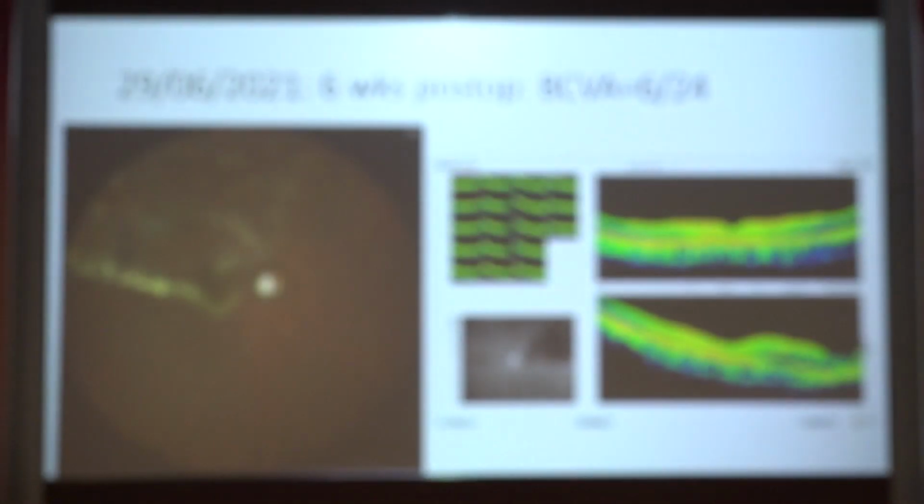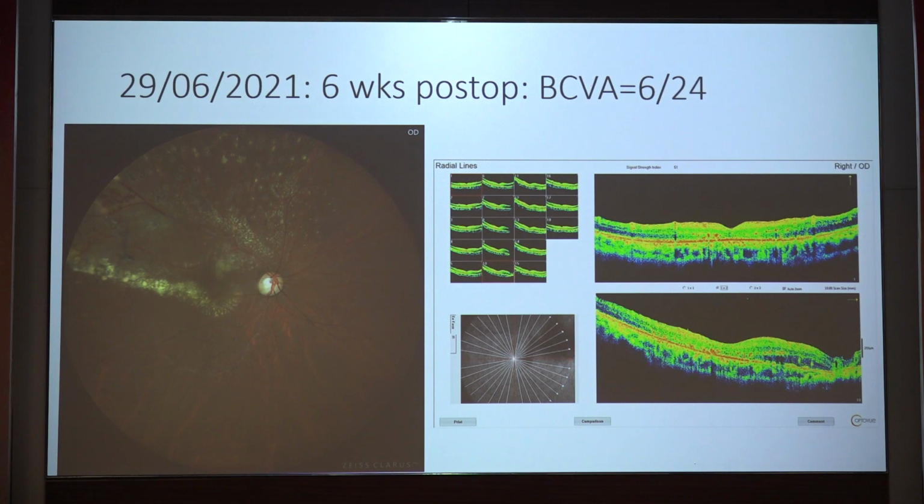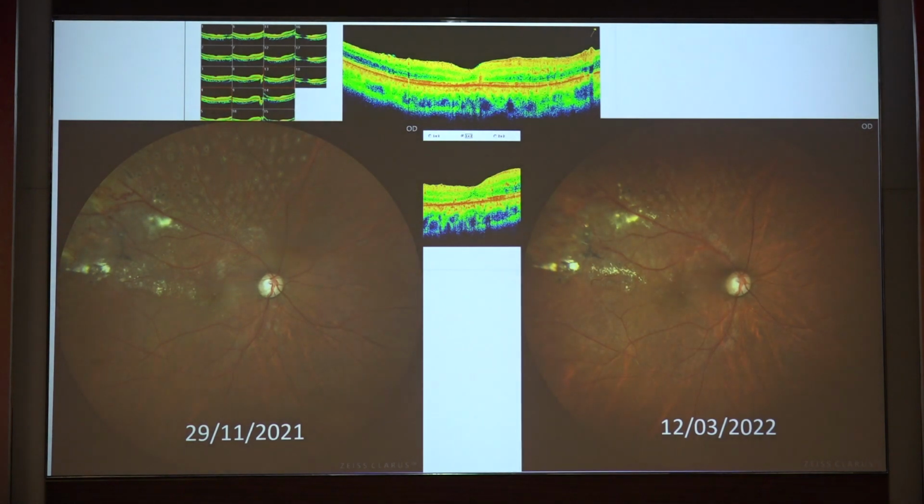This was 6 weeks post-op. The patient's vision improved to 6/24. The exudation has started going down, and this is the subsequent follow-up. The patient's vision had improved to 6/9, and the exudates have totally disappeared. Now, this patient is following me up. It's more than 9 to 10 months, and there is no recurrence after the surgery.